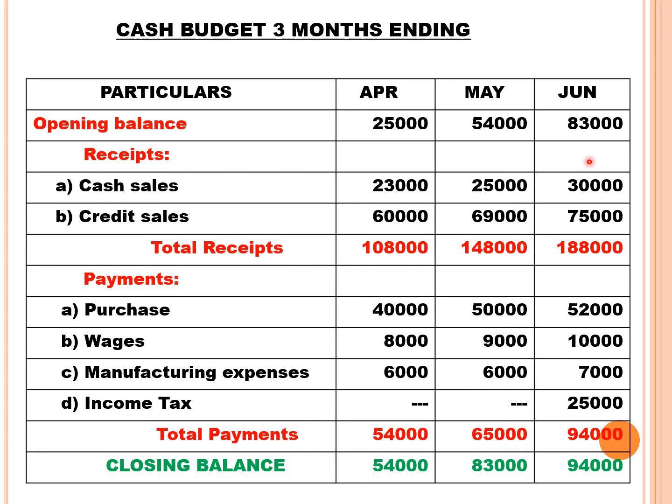Brought forward to June 83,000. Then cash sales 30,000. Credit sales 75,000. This is a credit sales of May. Total receipts 1,88,000. Then purchases, April purchase you make a payment in June. And then wages, May wages you make a payment in June. Manufacturing expenses, May payment you make a payment in June. That is removing 1,000 depreciation. So you get 7,000. Income tax is paid in the month of June. So total payment 94,000. So closing balance will be 94,000. That is 1,88,000 minus 94,000. Sorry, only 94,000 as a closing balance for the month of June.